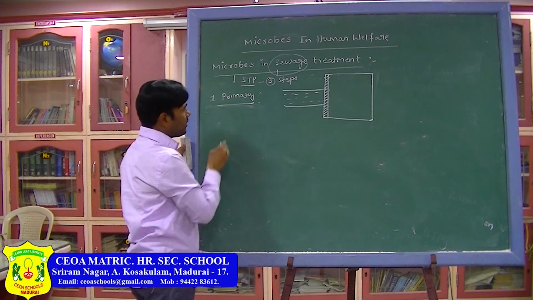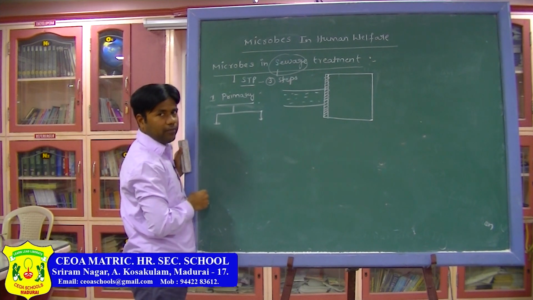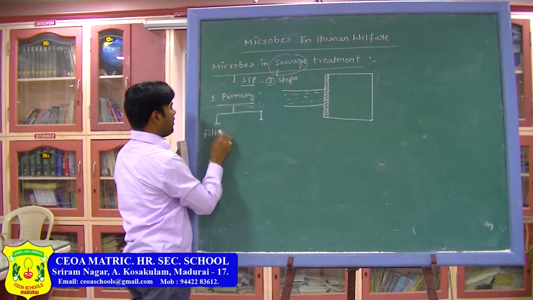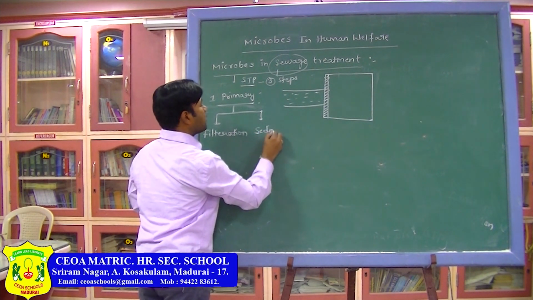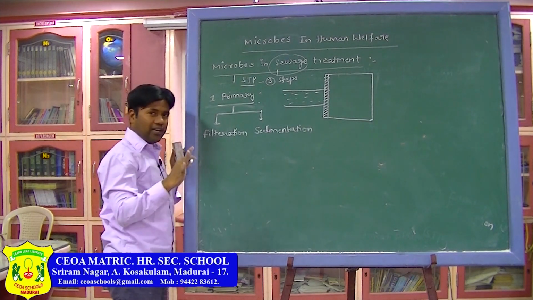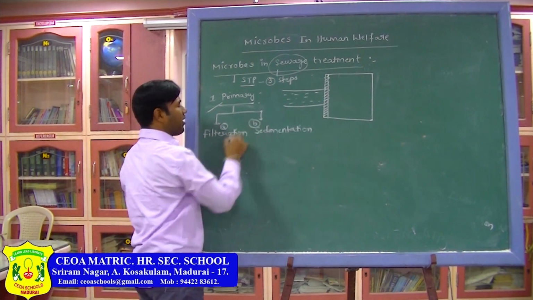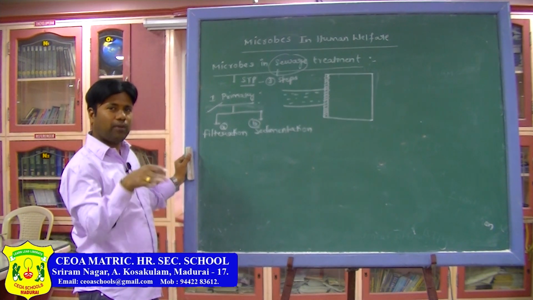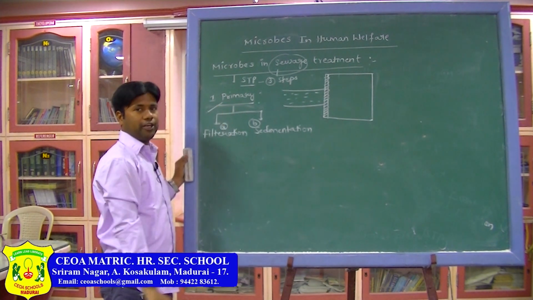There are two steps involved in the primary treatment. In the physical process or the primary treatment, how many steps are involved? Two. One is filtration, another one is sedimentation. Very, very important. The question may be asked: filtration and sedimentation are part of which of the following processes? Primary, physical process or primary treatment.